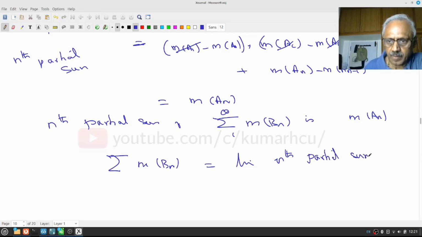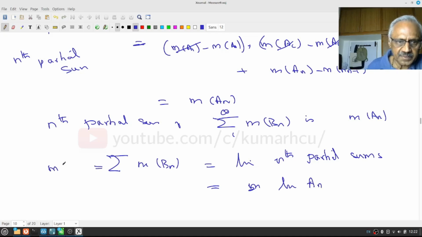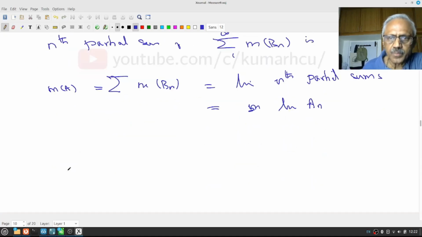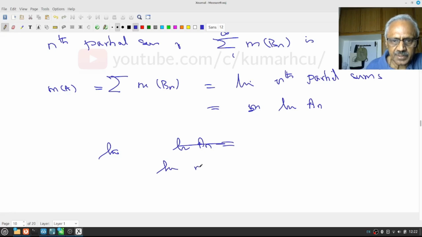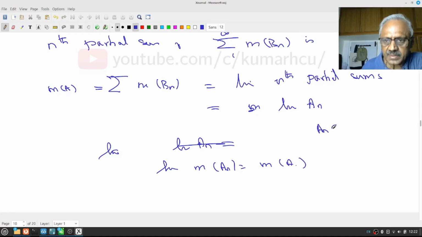But that is equal to the limit of measure of An, which is measure of A. So we have proved that the limit of measure of An is equal to measure of A. And notice that since An is contained in An plus 1, this series is actually increasing. Measure of An increases to measure of A.